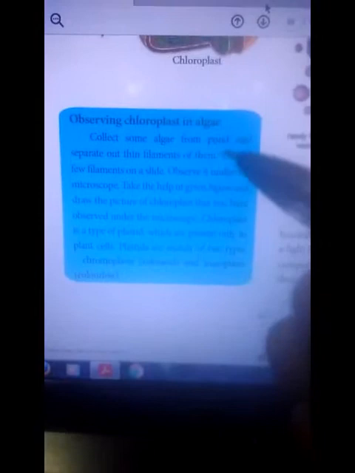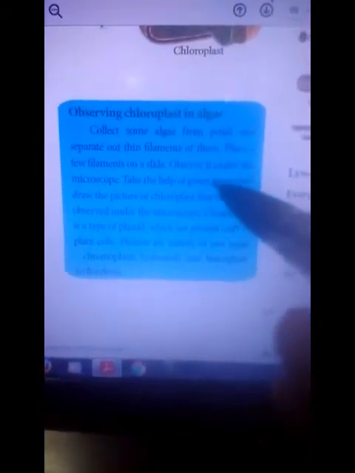Collect some algae from a pond and separate out thin filaments of them. Algae are mostly present on the water surface of lakes and rivers. These algae are collected. Place a few filaments on a slide. Filaments means leaf-like structures. Observe it under the microscope. Take the help of the given picture and draw the chloroplast that you have observed under the microscope.